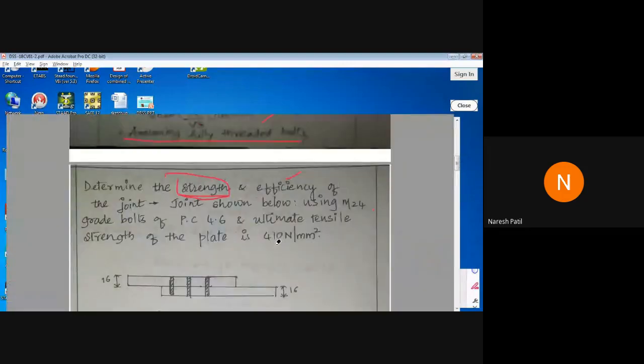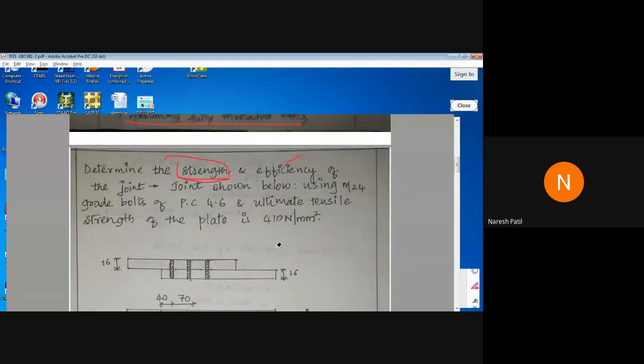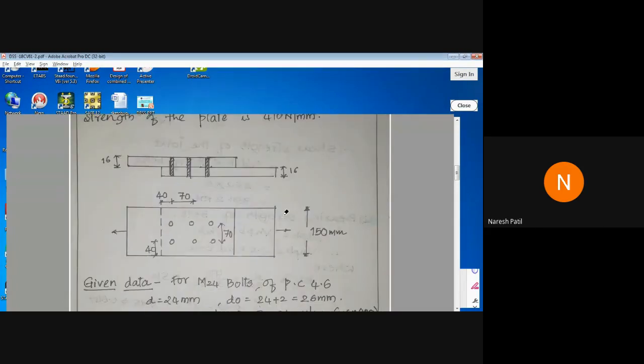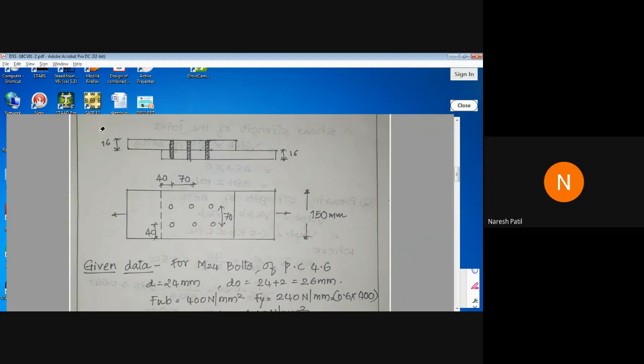Okay, the starting steps here. We have to find out the strength and efficiency. I told you, for that, there is only a change in the sentence here, but the steps will remain the same. Everything will remain the same. For the given data, we have two plates of a lap joint, each plate having a thickness of 16 mm.